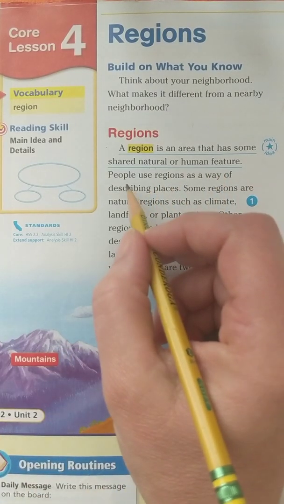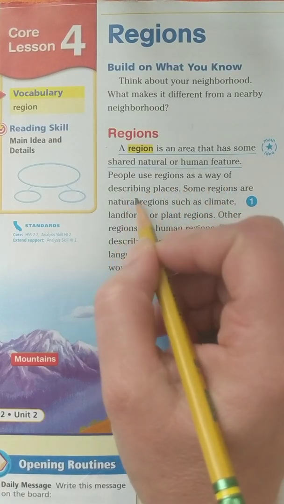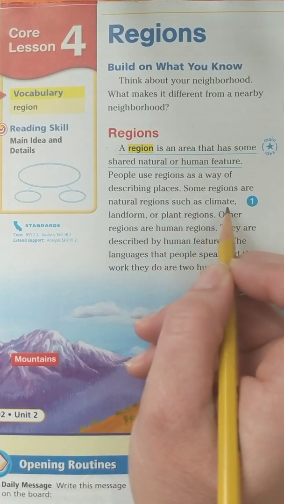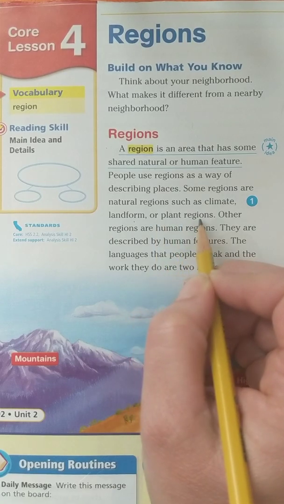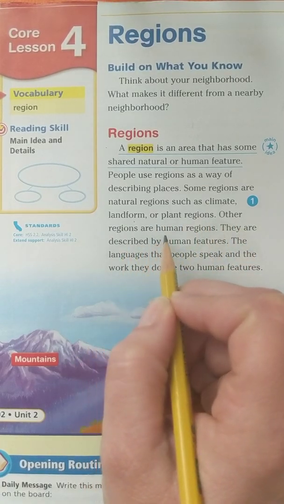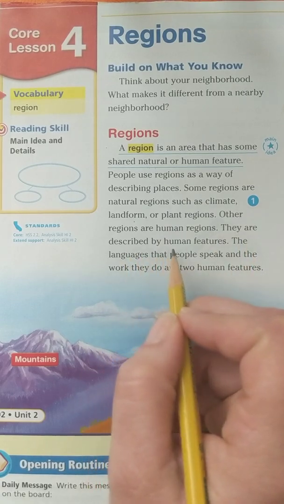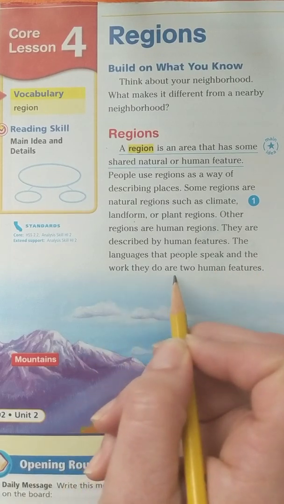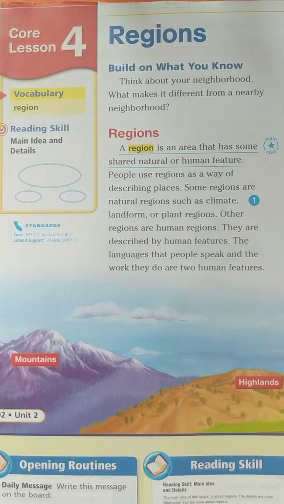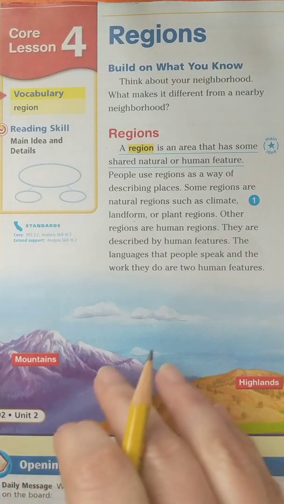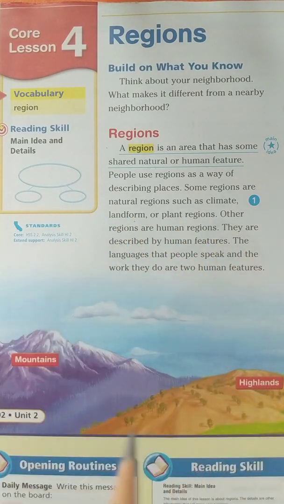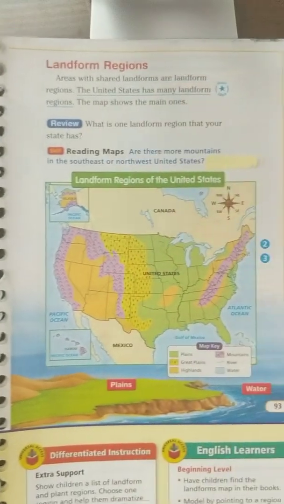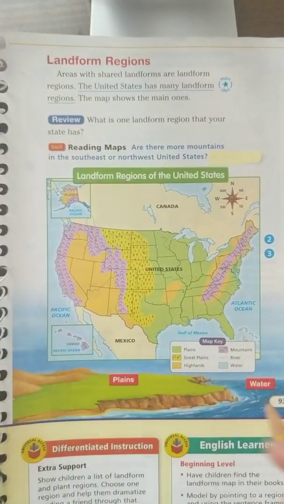Okay, let's keep reading. People use regions as a way of describing places. Some regions are natural regions, such as climate, landform, or plant regions. Other regions are human regions. They are described by human features. The languages that people speak and the work they do are human features. So a region just means an area that has something in common. Okay, so let's now talk next page about landform regions.